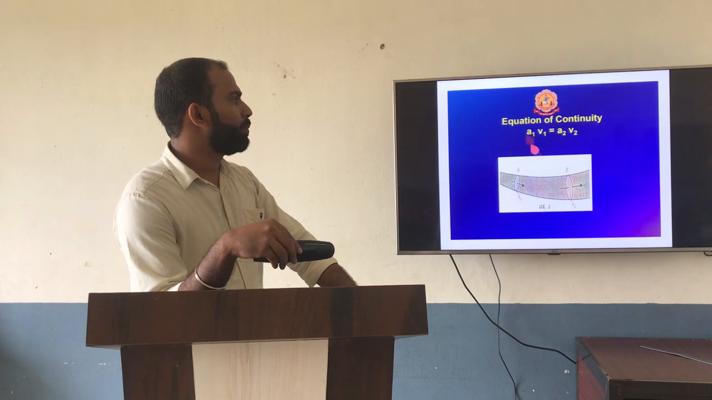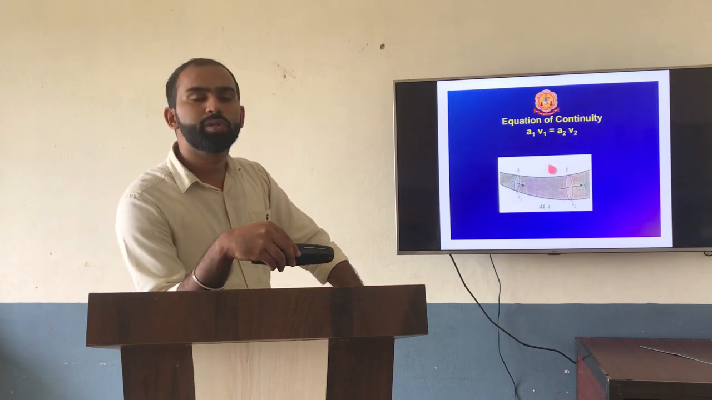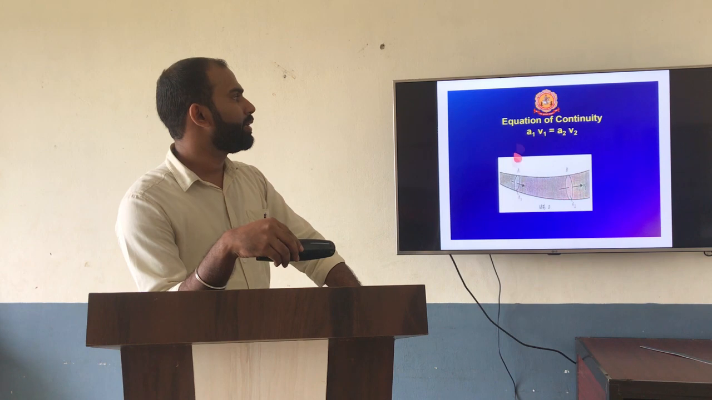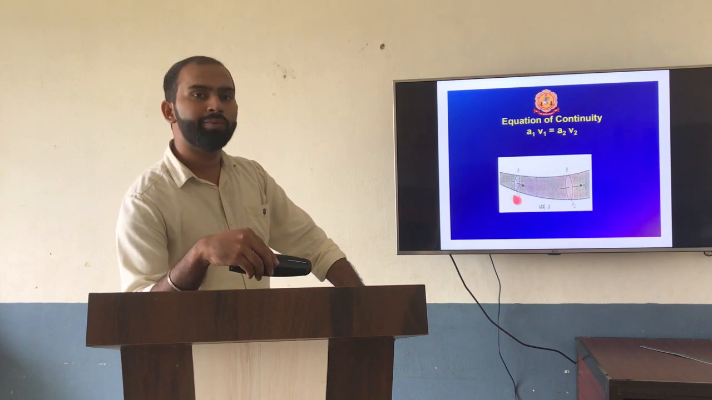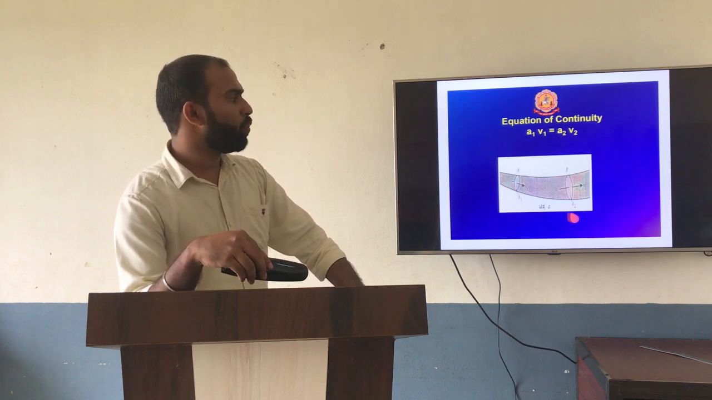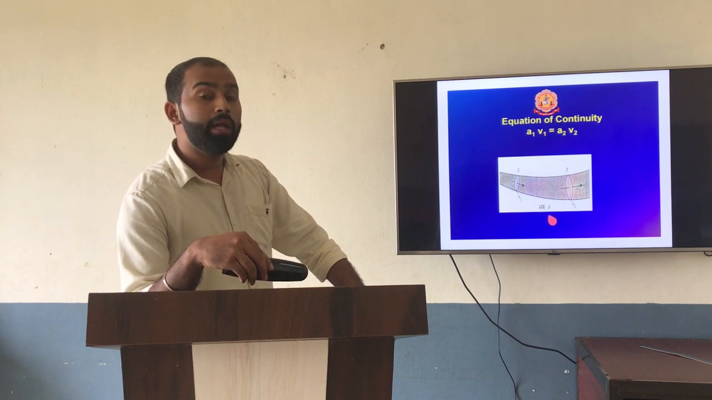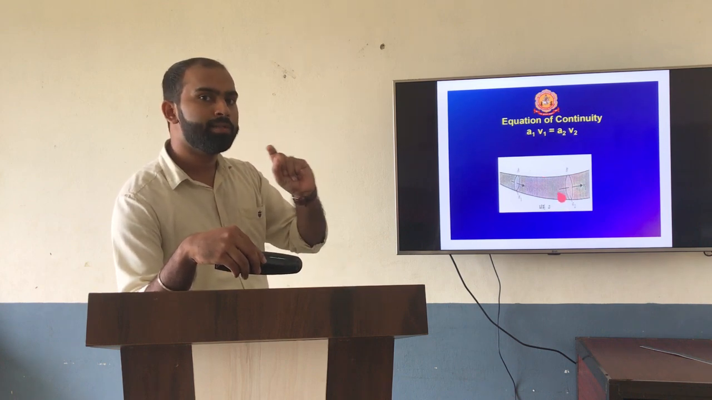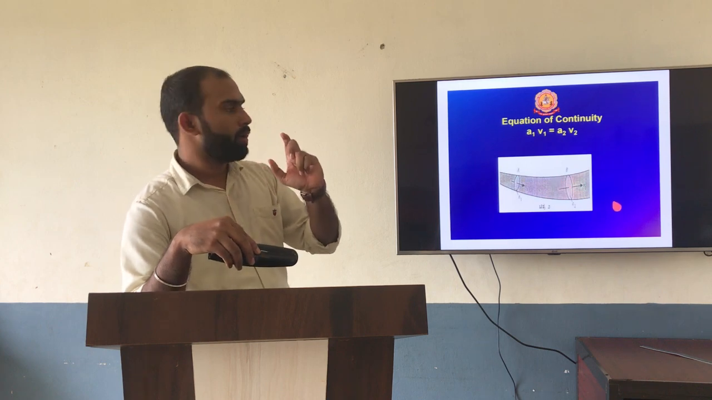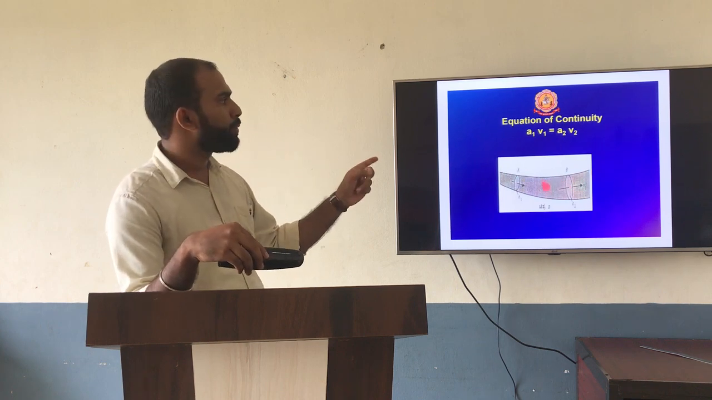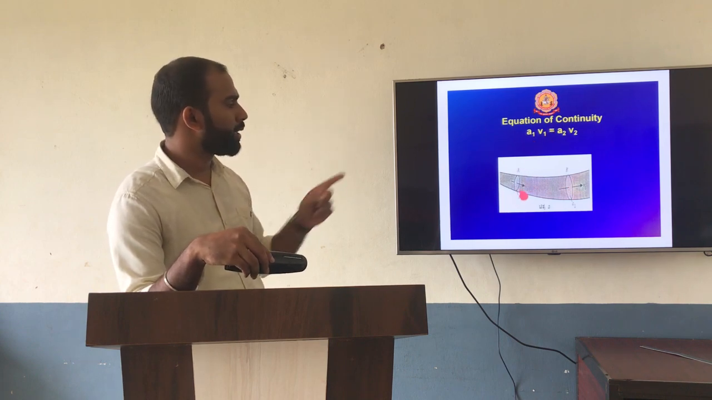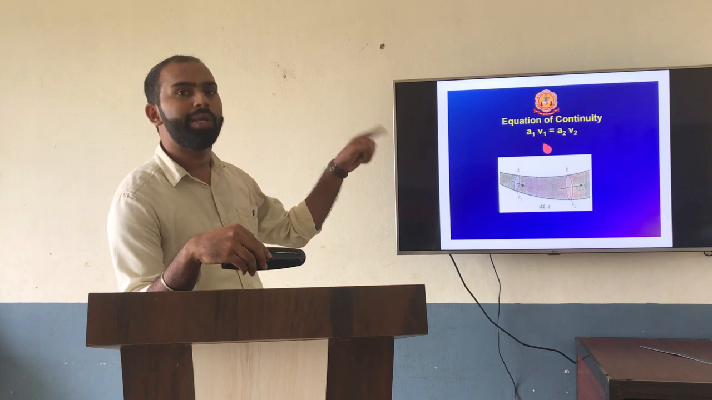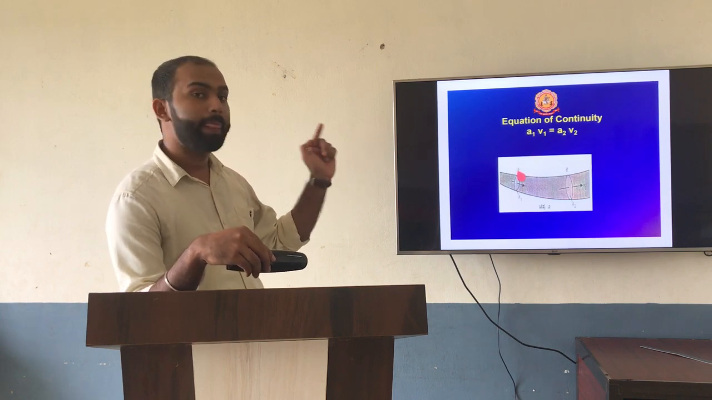The one more topic we can see is the equation of continuity. The product of the area and velocity at two points, A and B, each having its own area of cross section, in a unit time. Listen to the word properly: in a unit time, the product of A1, the area of cross section at point A, into V1. V1 means velocity of the fluid in a unit time.